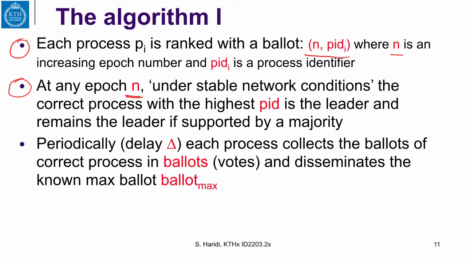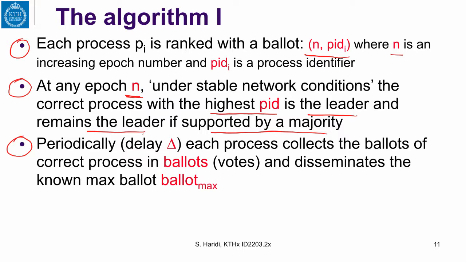At any epoch n, under stable network conditions, the correct process with the highest pid will be the leader and remains the leader as long as it is supported by a majority. The requirement of majority is here so that we don't get leaders when only a minority survives in the system for a while, because anyway the subsequent Paxos will not make progress. So we only elect a leader if it is supported by a majority.